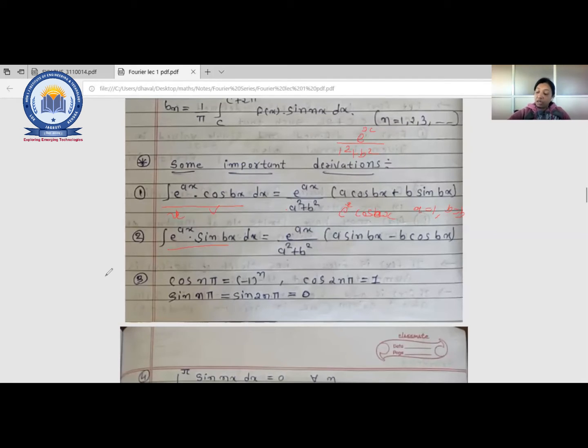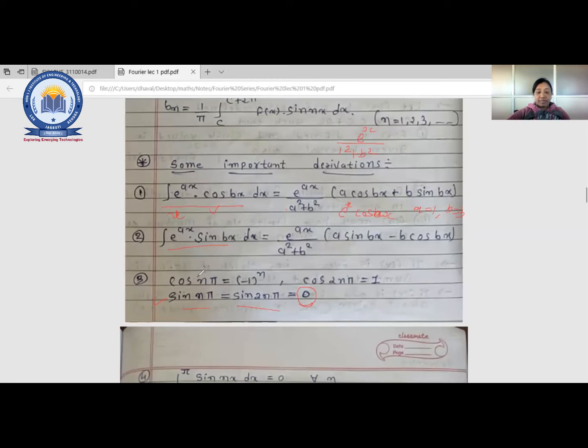Another set of values. Now in basic trigonometry concepts, we have seen the values, right? What is cos pi? What is cos n pi by 2? Sin n pi and all that. So you know sin n pi or sin 2n pi, both are 0, right? Because pi makes a 180-degree angle, and sin x is on the y axis, so obviously it will be 0. Now cos n pi.